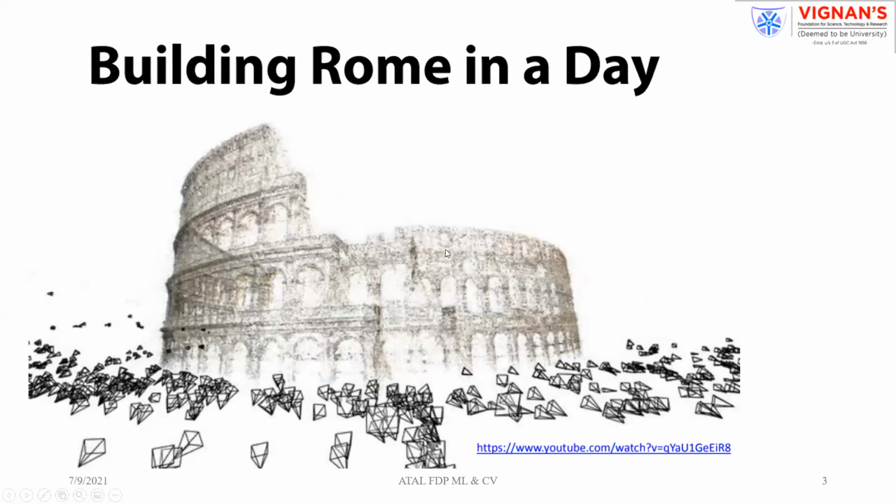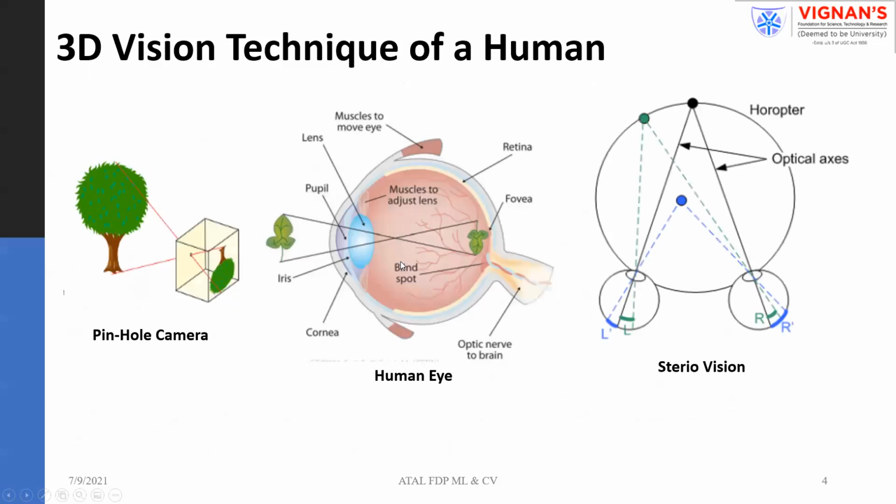Earlier we know there is a proverb, Rome is not built in a single day. That was the proverb we are all familiar with, but right now that is not the scenario. By using technology, we can build Rome in a single day. How that is, we will see. So now coming to the techniques. As you know, humans are the best creatures in the universe in the visualization of 3D objects. Their vision organ is built in such a way that they can easily assimilate 3D objects.